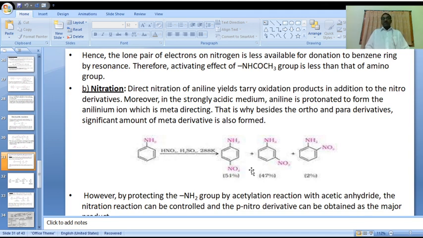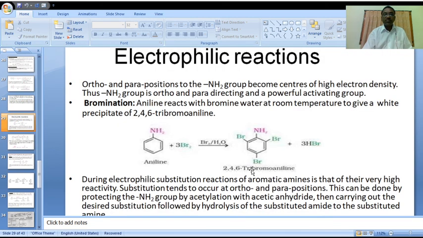In normal halogenation, when we are not using acetic anhydride, the electrophile attacks three places.